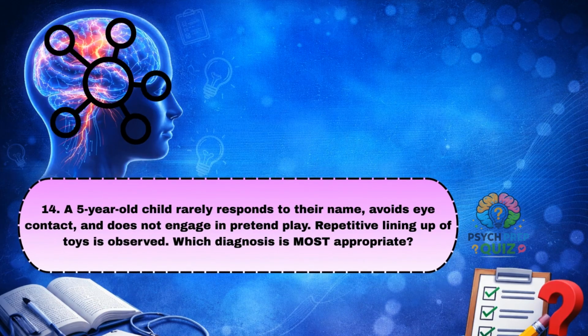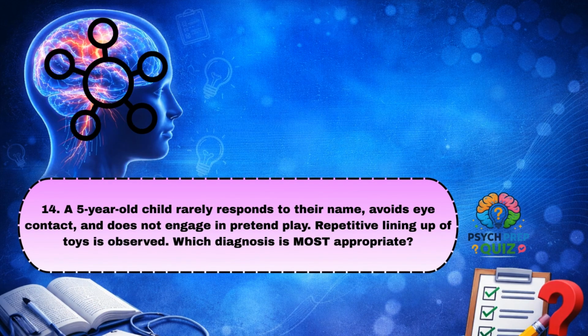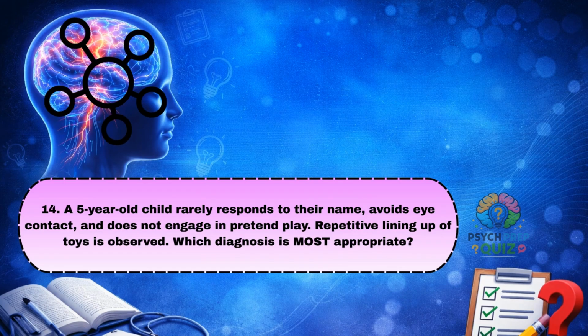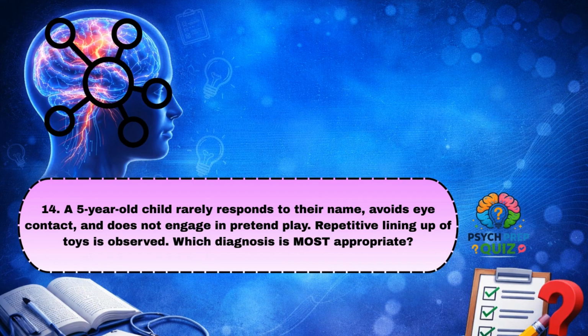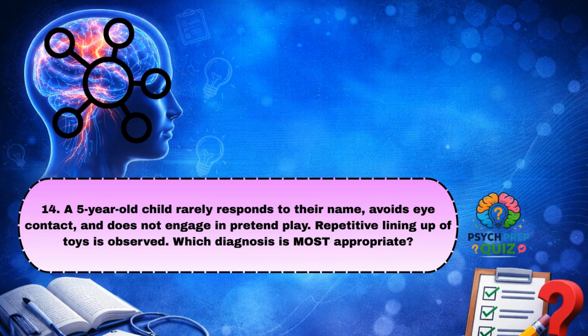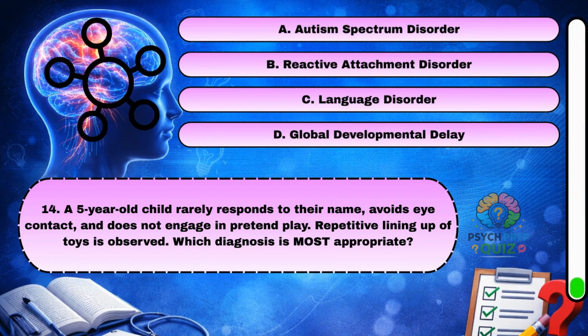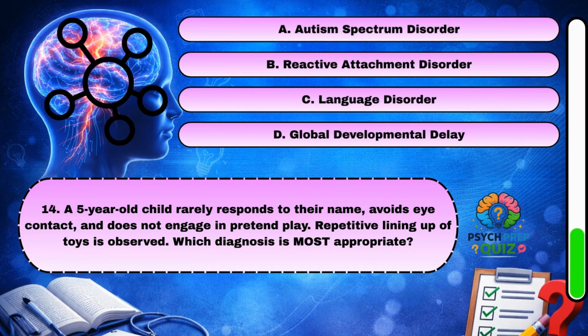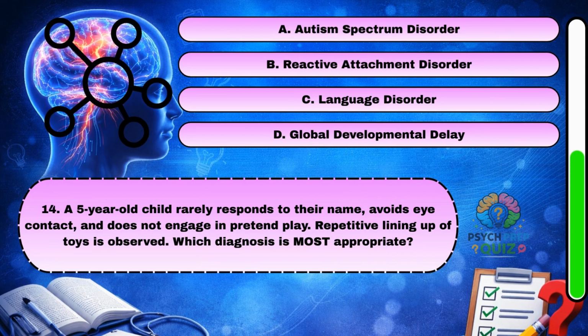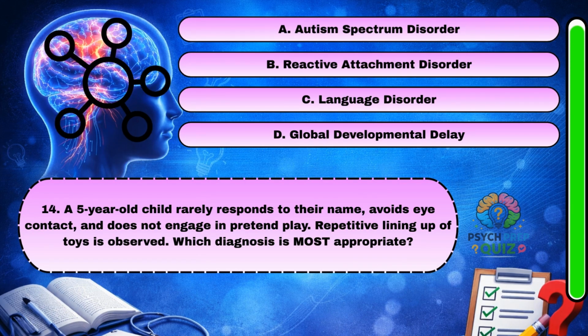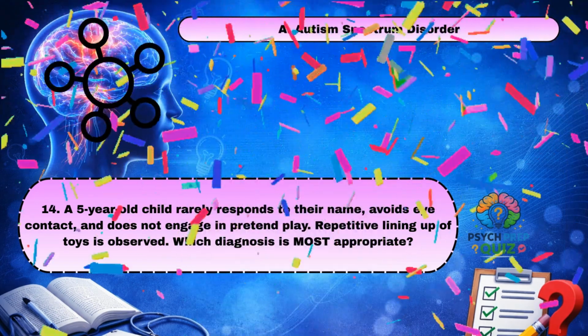A 5-year-old child rarely responds to their name, avoids eye contact, and does not engage in pretend play. Repetitive lining up of toys is observed. Which diagnosis is most appropriate? C. Autism spectrum disorder.